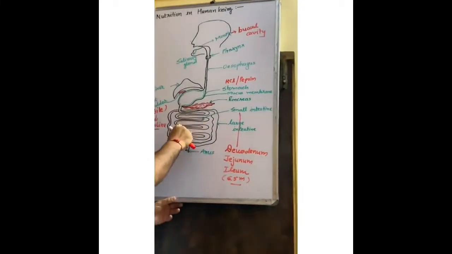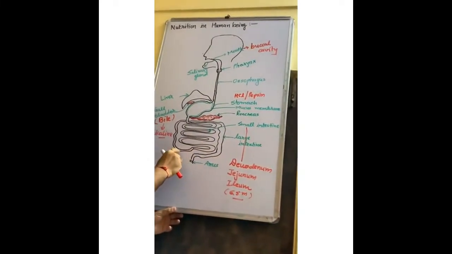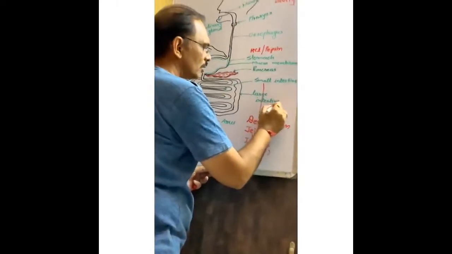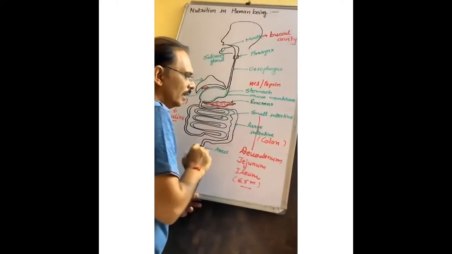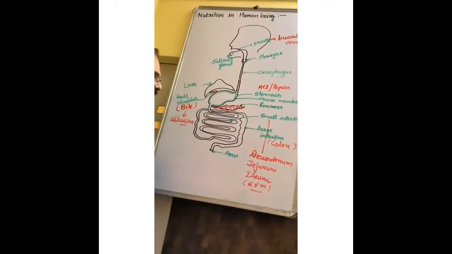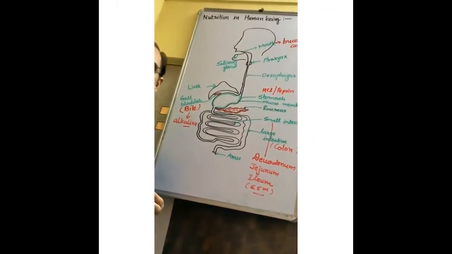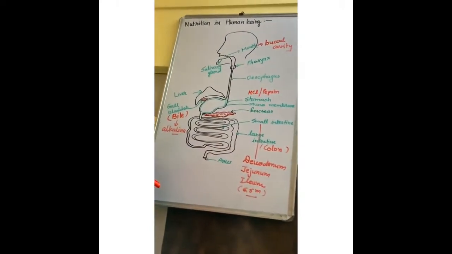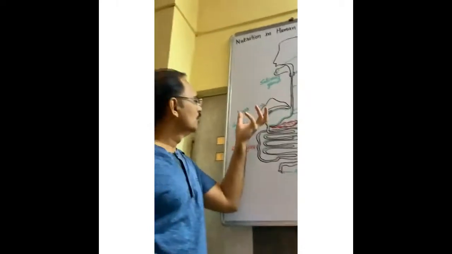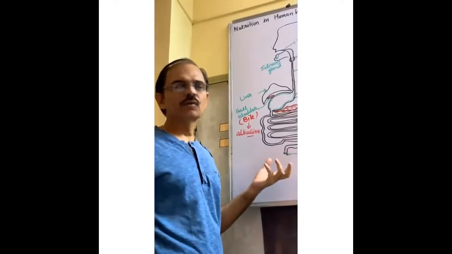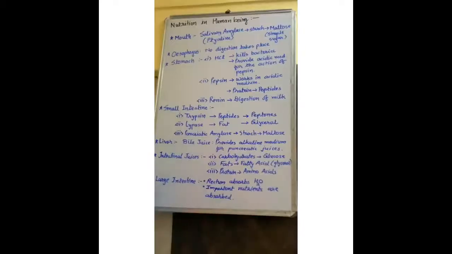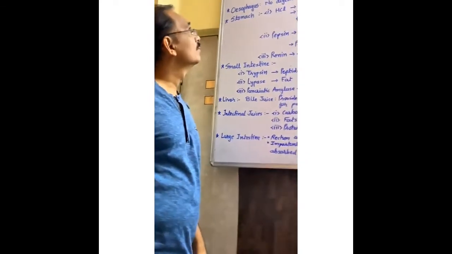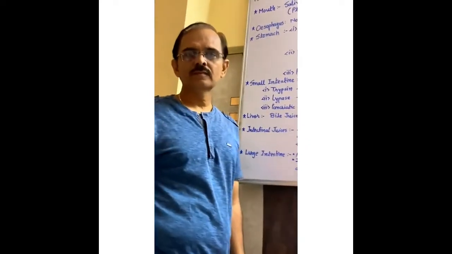From the small intestine, the digested food enters into the large intestine. Large intestine is also known as colon. In the large intestine, water is absorbed and the waste material comes out from the anus. After that, we will discuss the juices or enzymes produced during the digestion. Now see, we have discussed nutrition in human beings.